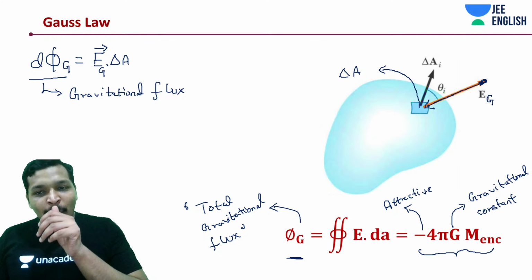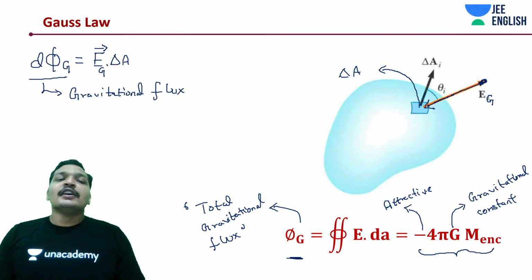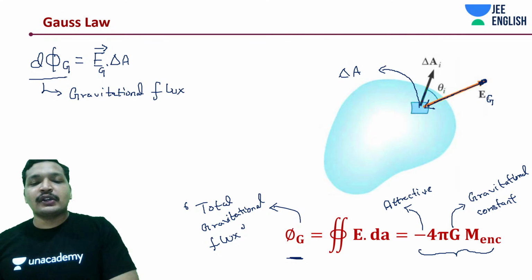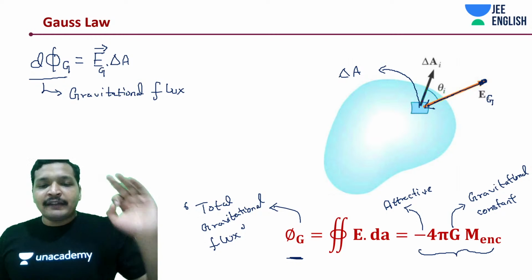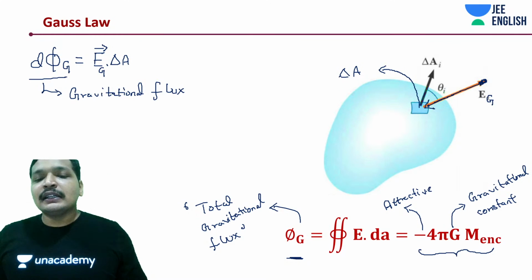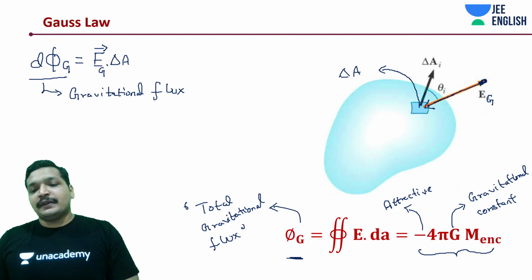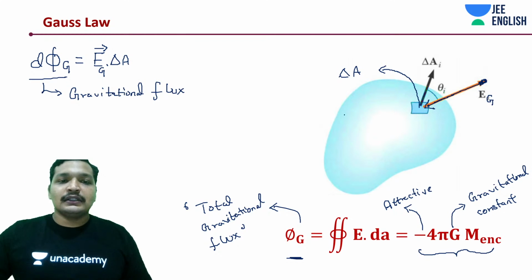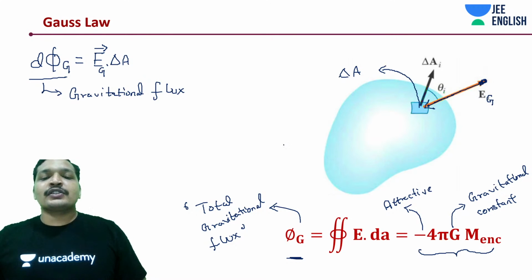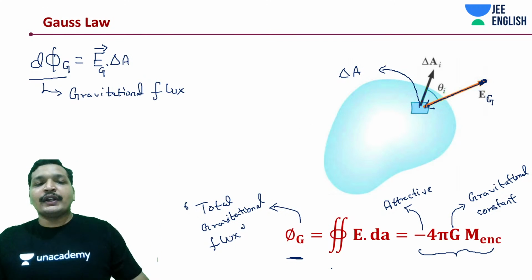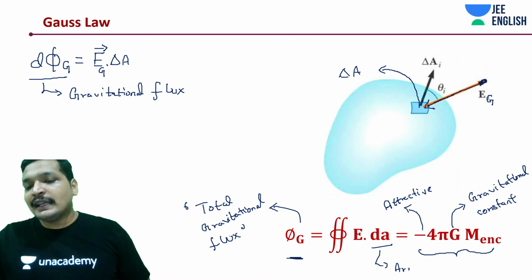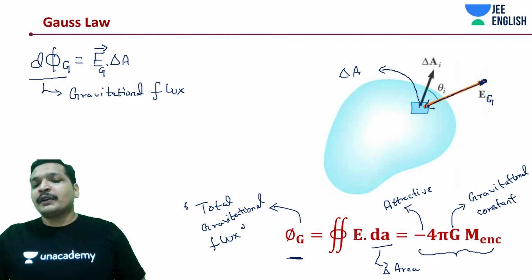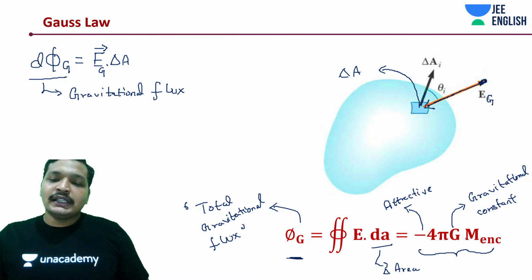Within that point, you will be drawing a Gaussian surface. For now, try to understand it. You will be doing a lot of Gauss law based things once you get into electrostatics. If I know the flux, by dividing it by area I can determine the exact gravitational field. I hope you understood this. Just note down: phi g is equal to the integration of E.dA. What is A over here? A is the elemental area. Instead I have denoted small a over here. Elemental area, not full area, else you won't be doing a surface integration. Equals minus 4 pi G mass enclosed.